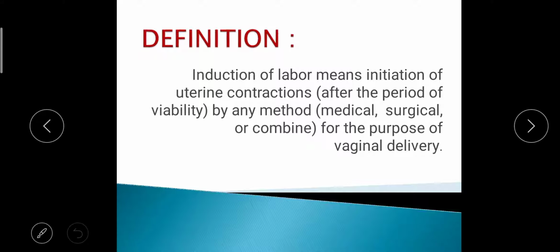Next is definition. Induction of labor means initiation of uterine contraction by any method. It may be medical, surgical or combined for the purpose of vaginal delivery. So this is the definition of induction of labor. We can use either a medical method or a surgical method, or we can combine both medical and surgical, so we can go for a vaginal delivery, which is artificial. We are going to induce the labor. So this is about the definition of induction of labor.